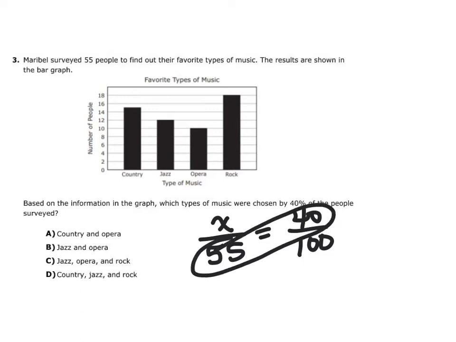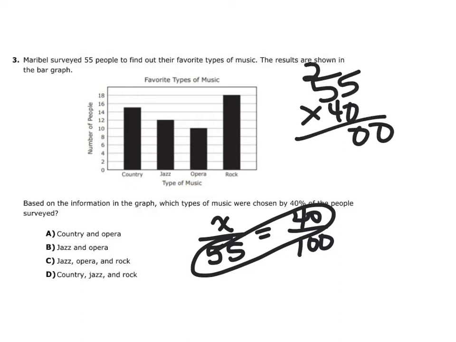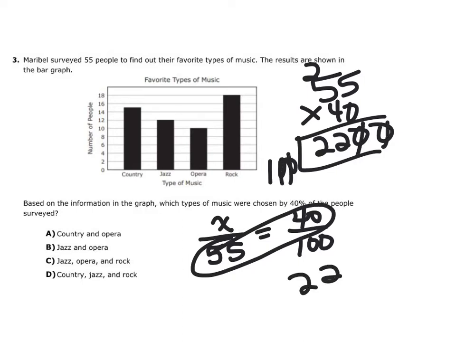Well, in this case, I do not have a scale factor, but I could go ahead and do cross products. So 55 times 40, bring the 0 down, that's 20, that's 22, divided by 100. So we need 22 people. So now we have to find out which one adds up to 22.